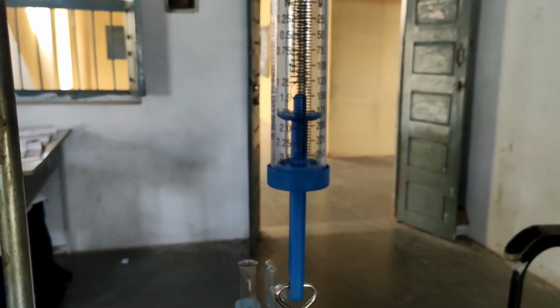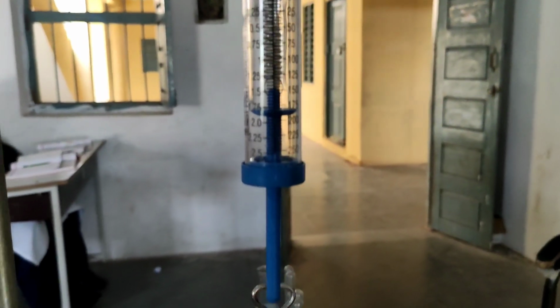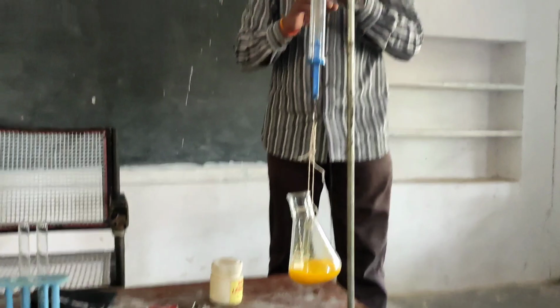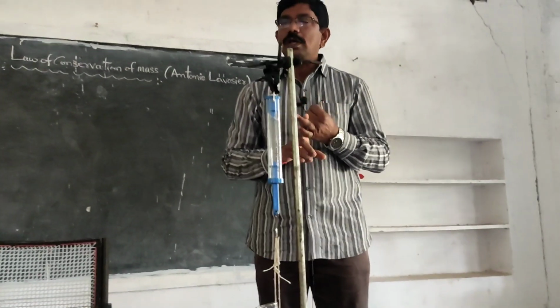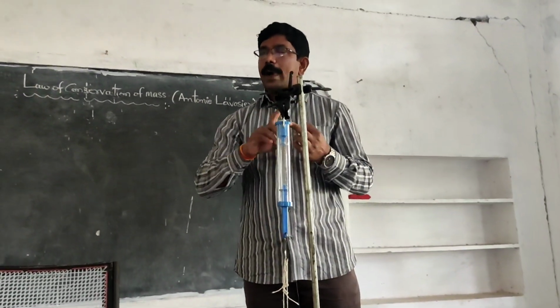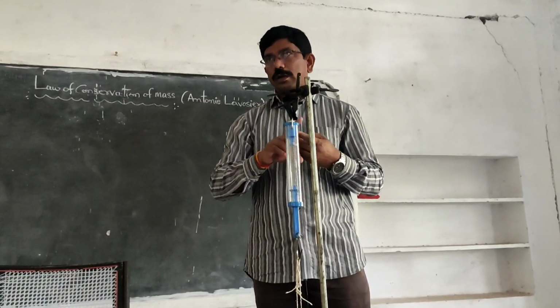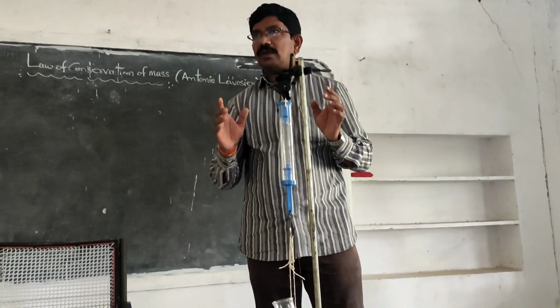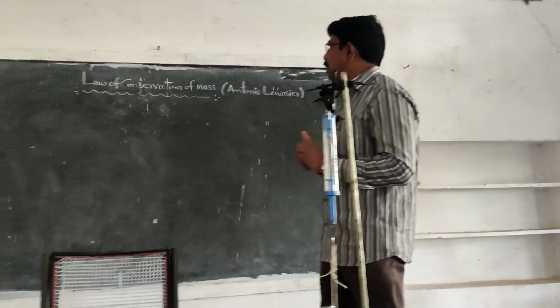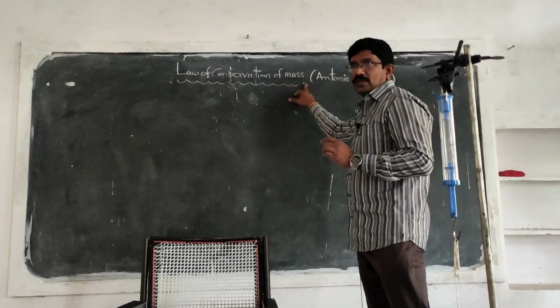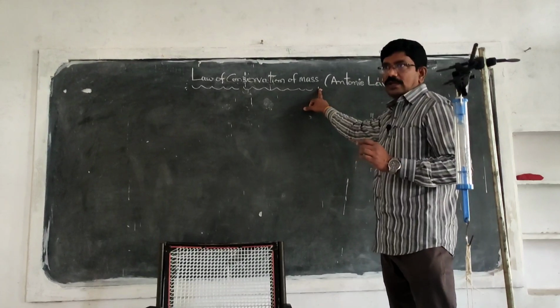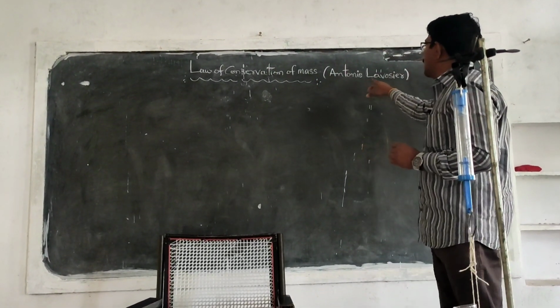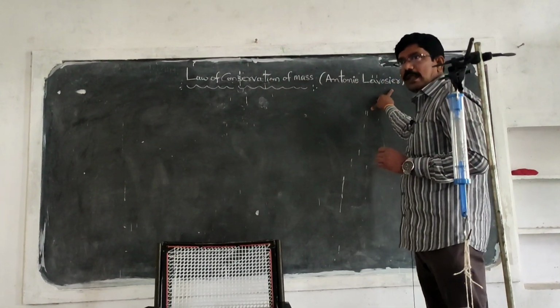Before the chemical reaction it is 175 grams, and after the chemical reaction also. With this experiment, what can we conclude? In a chemical reaction, mass is neither created nor destroyed, or the mass of the reactants is equal to the mass of the products. This law is known as the law of conservation of mass. Who proposed this? Lavoisier.